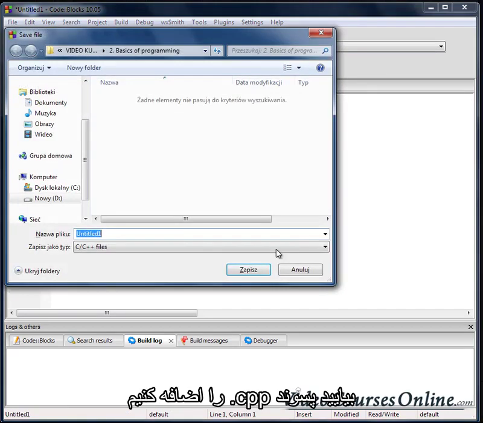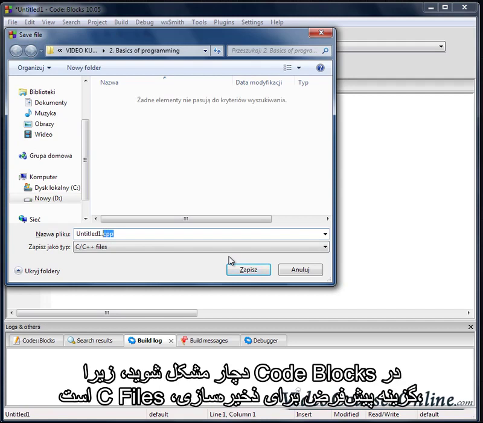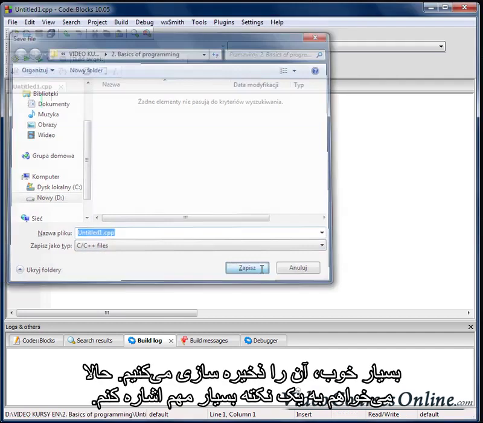Let's save it. Let's just add here .cpp. Remember about adding the cpp here because you might have problems compiling your programs in Code::Blocks if you don't add the cpp here, because the default option for saving is the C files, not the C++. So remember about adding that extension here. Okay, we are saving it.